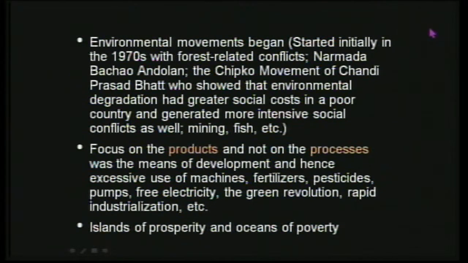And so because of which, as you can see, the green revolution was something that students might have heard about. Because we wanted to produce more grains, more food, as I said, population was increasing, so food production had to be increased accordingly. Because of the green revolution, what happened was the government gave out subsidies, free electricity, water, machines were used, pumps were used to pump, fertilizers were used rampantly, pesticides were used rampantly, so that you have more crops.